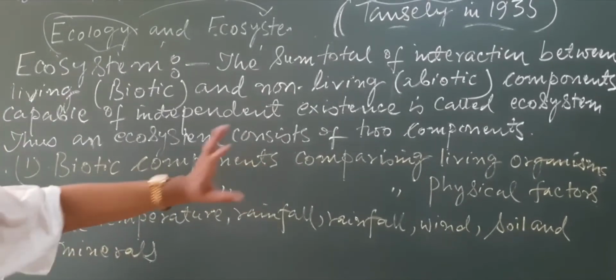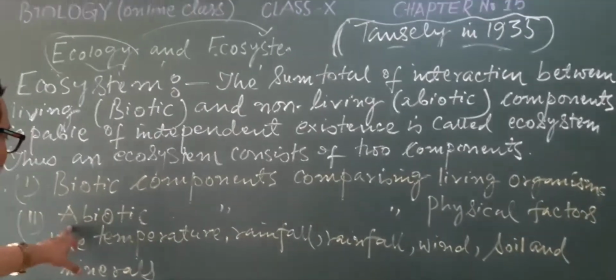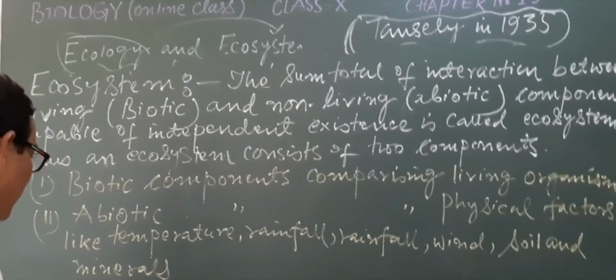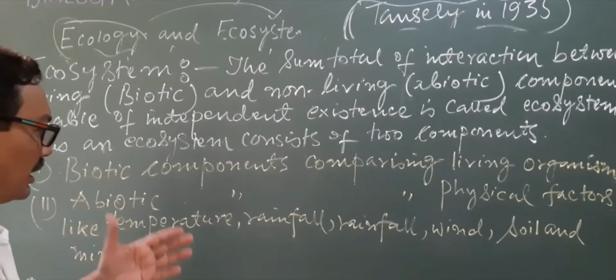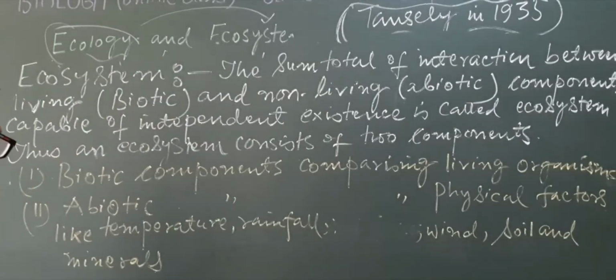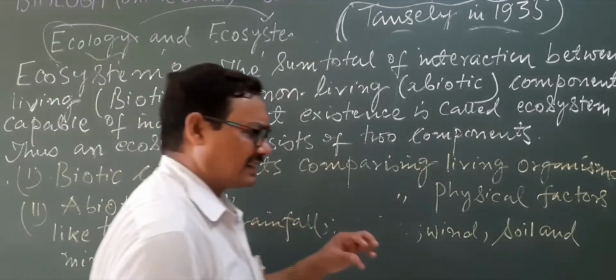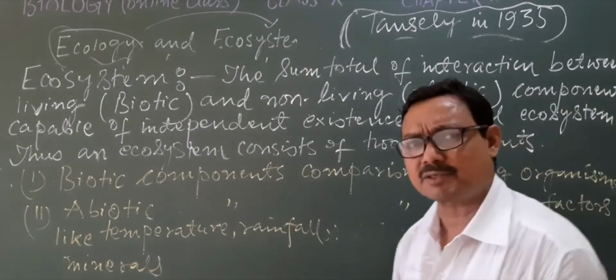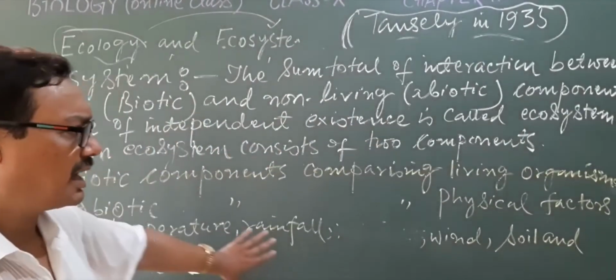Biotic components comprise living organisms, and the abiotic components comprise physical factors like temperature, rainfall, wind, soil and minerals. You may also add the radiant energy, the gases, and the organic substances, which are also included under the abiotic factors.